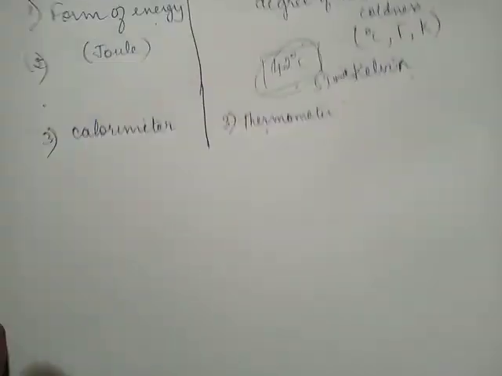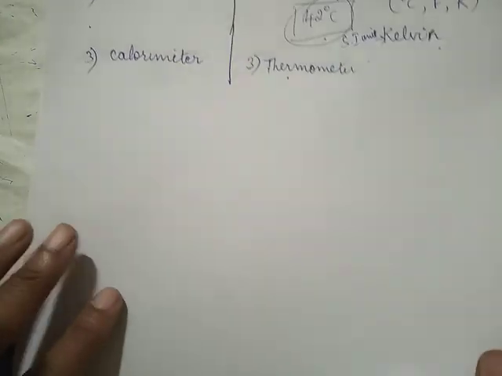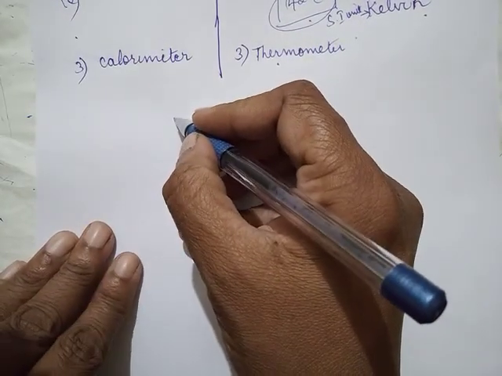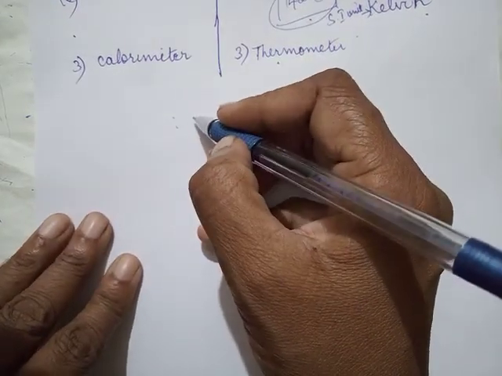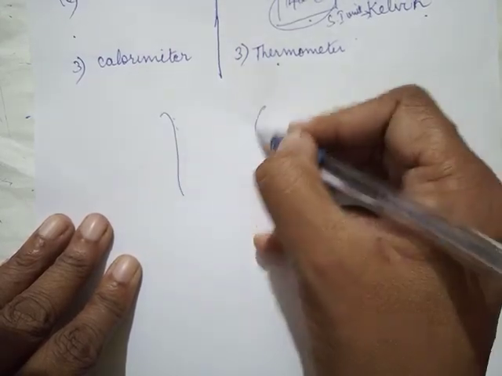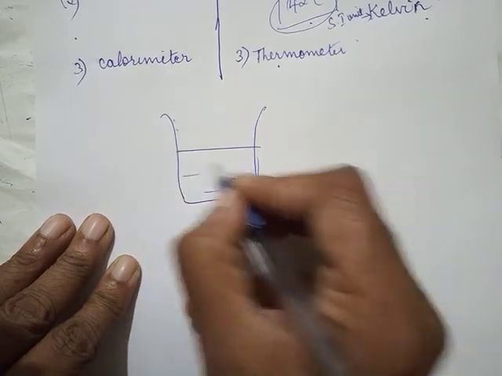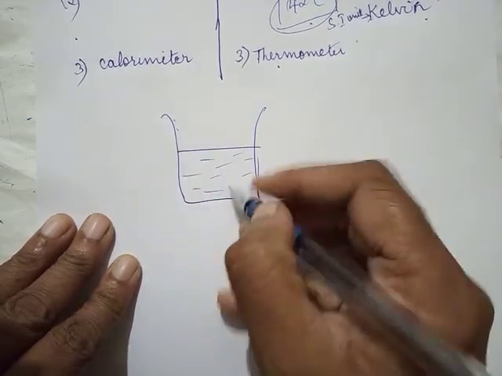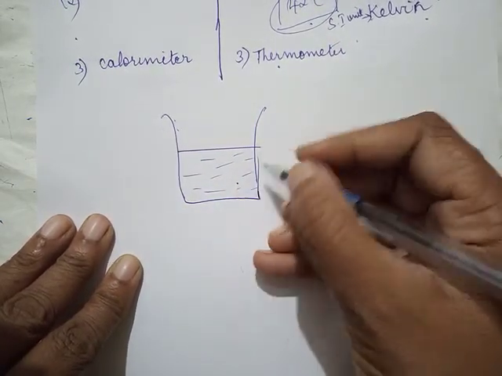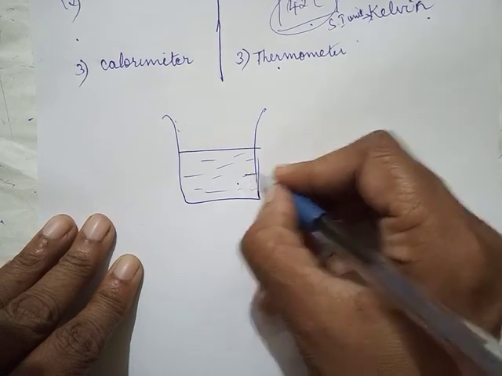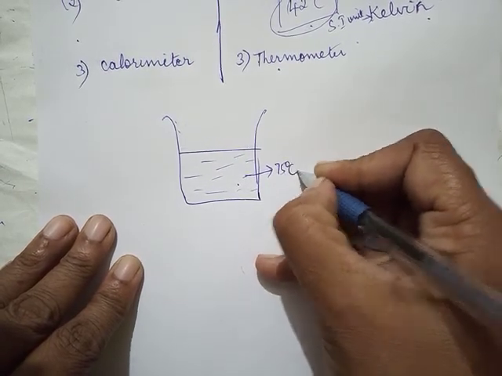Now, what happens whenever a hot body and a cold body are combined together? Suppose you had hot water in this vessel, at say 75 degrees Celsius.